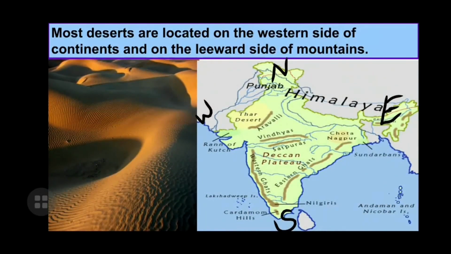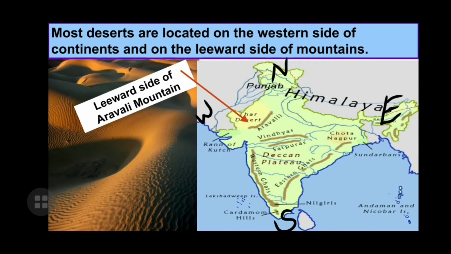Now let us see some other interesting features about deserts. More deserts are located on the western side of continents and on the leeward side of mountains. As I taught you earlier, on the leeward side the region becomes very dry because the winds are sheltered by the mountains. The wind does not blow properly because of the shelter of the mountains. This is the reason that most deserts are located on the western side of the continent and also on the leeward side of the mountains.